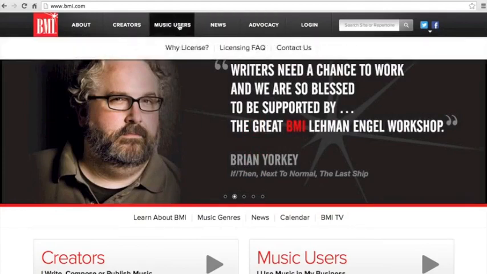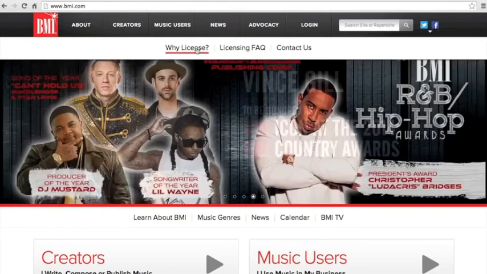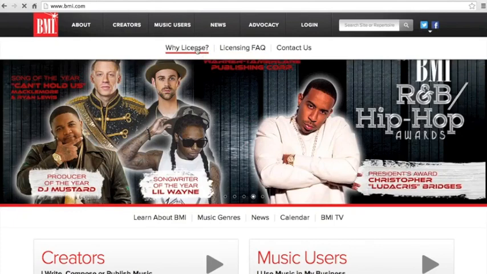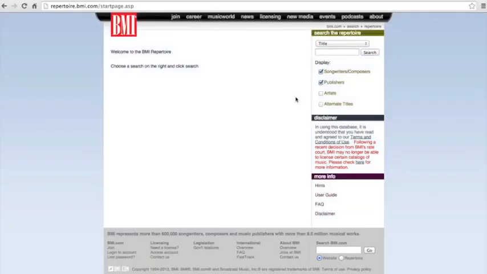Go up to Music User and you see Why License, License FAQ, Contact Us. Again, it's not intuitive which direction to go, but I'm going to show you if you go Why License, you'll see that it brings you to this section of the page and you see Repertoire Search here. So that's where you go to Repertoire Search. Here is where you're going to look for your songs.